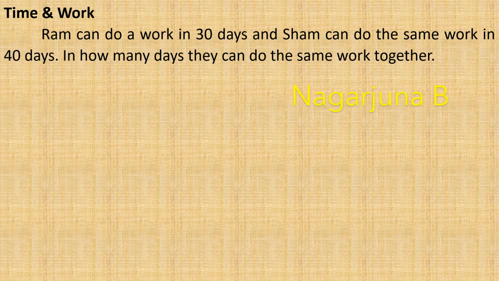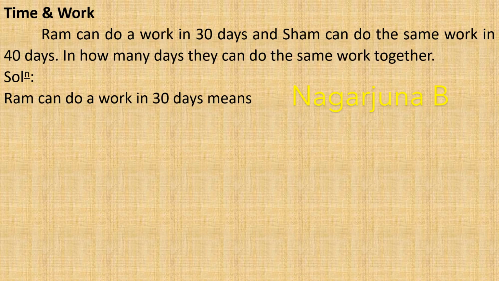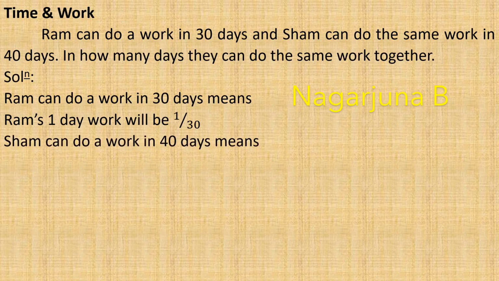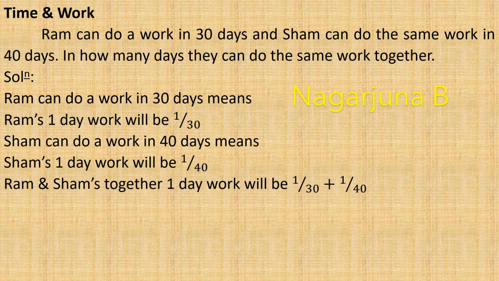Here they have given that Ram can do the work in 30 days. That means 1 day work of Ram is equal to 1 by 30. Sham can do the same work in 40 days, means Sham's 1 day work will be 1 by 40. Now Ram and Sham together's 1 day work will be 1 by 30 plus 1 by 40.